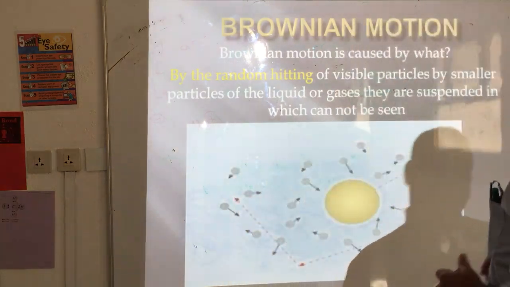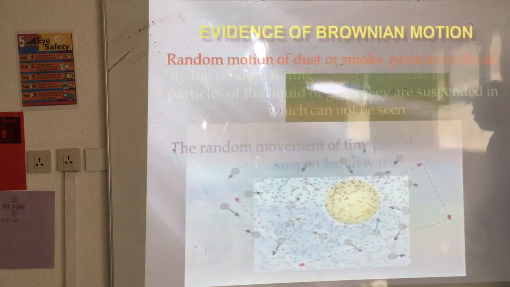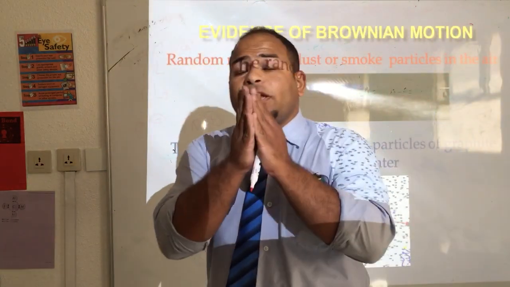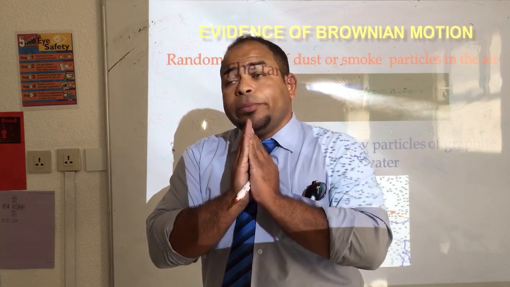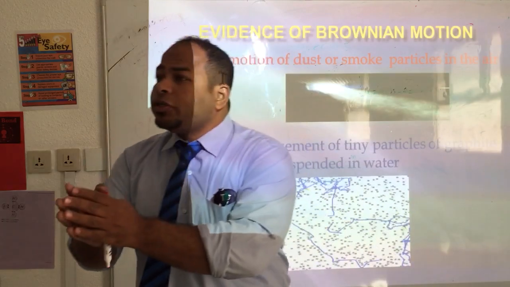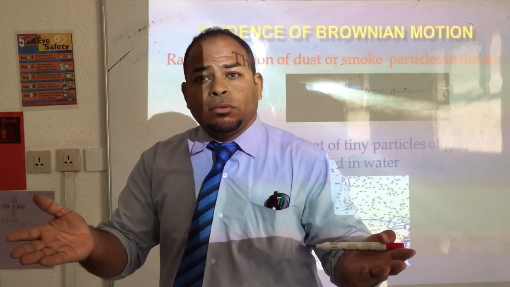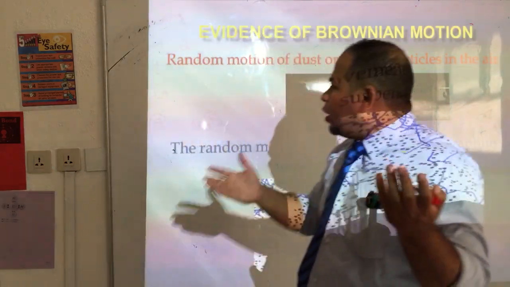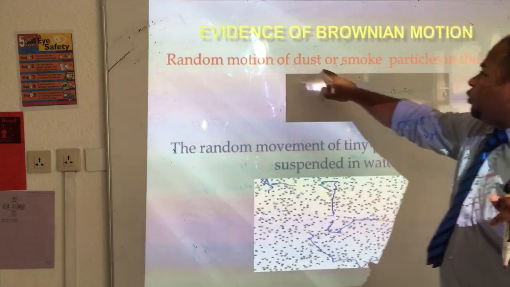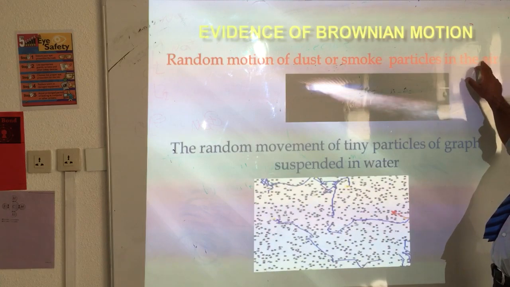Okay? After that, I said, what are the evidences of Brownian motion? You said we have in nature something called Brownian motion, so give me evidence. Okay. Evidence number one: a random motion of dust or small particles in the air.